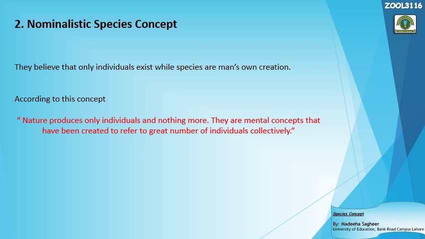So the nominalistic concept says that it is just our mind trying to refer to the individuals collectively. If we want to refer to the individuals collectively, that's why we make the species concept. So there is no species, there is just an individual. So we take the individual as an individual. We don't need to combine one individual into a particular category, into a particular group.